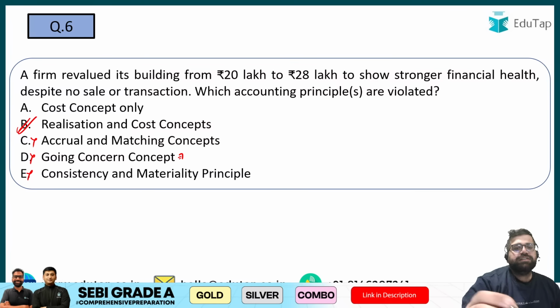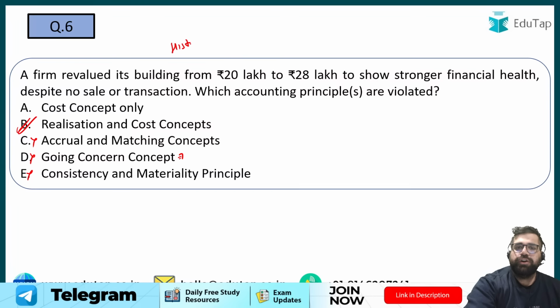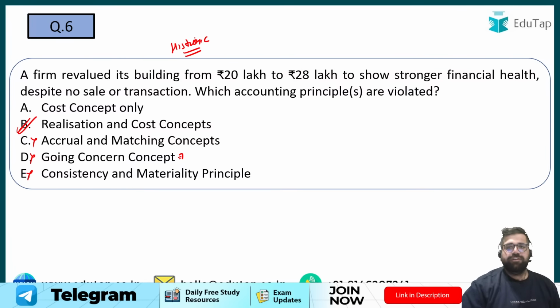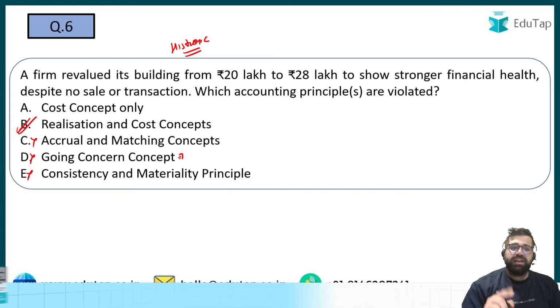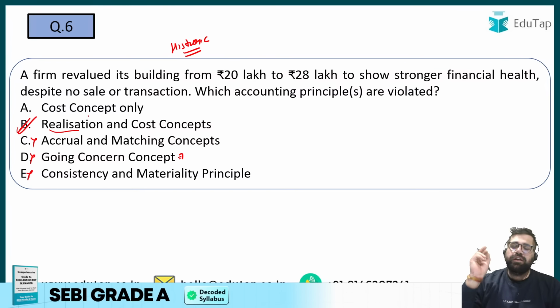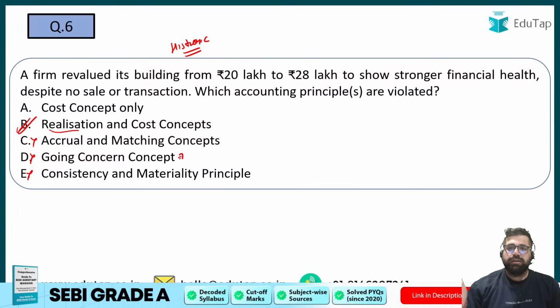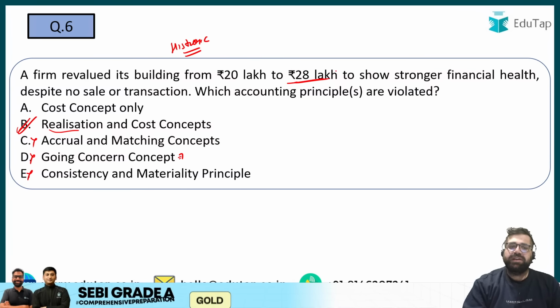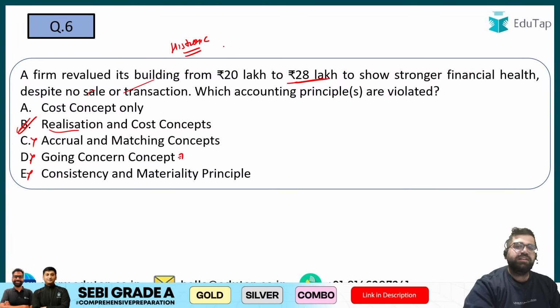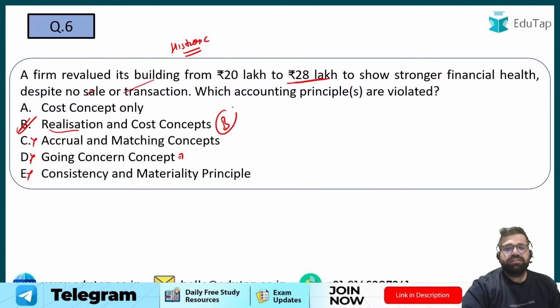Why cost? Because as per the cost principle, you should record the business assets and your property at a historical cost only. You should avoid the market price. So this business has violated cost plus realization. Realization principle says that you should record the revenue as and when the right of realization arises. But in this case, nothing has been realized. There is no sale, there is no transaction itself. So why will you recognize 28 lakhs? Therefore, this is a violation of cost and realization principle.